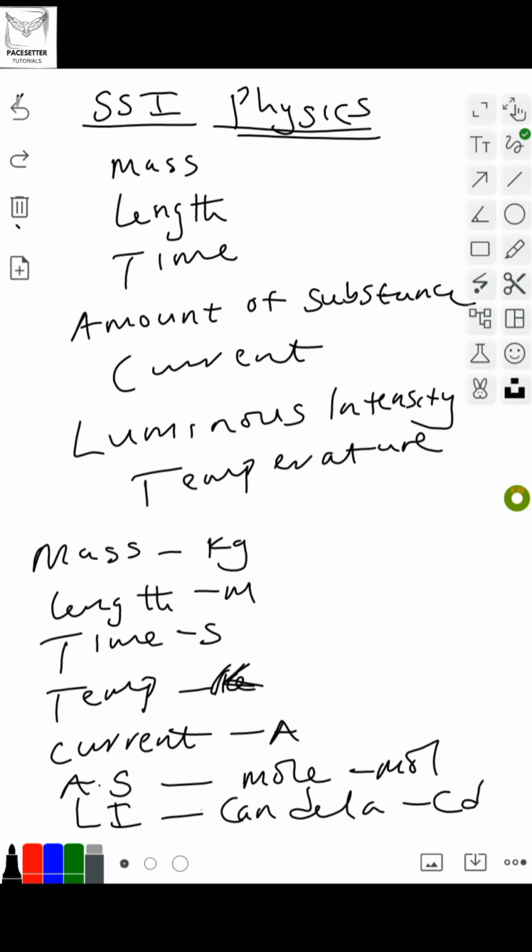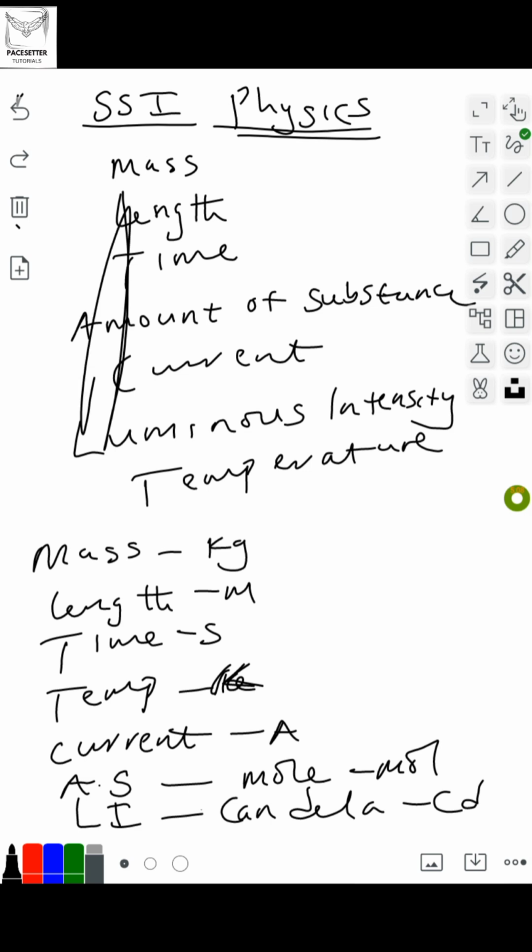So what are fundamental quantities? We say that fundamental quantities are those basic quantities. They are quantities that are independent of others. You can't derive them from others. They cannot be gotten from others. They are independent. They are basic quantities. And these seven quantities I mentioned are the fundamental quantities, and the units attached are the fundamental or basic units that we have.